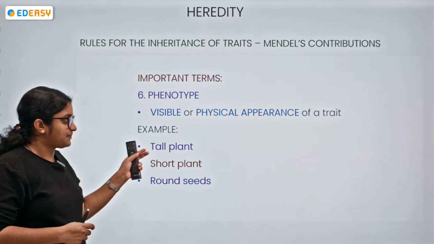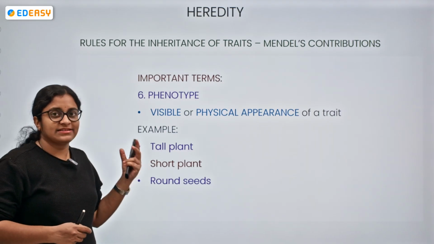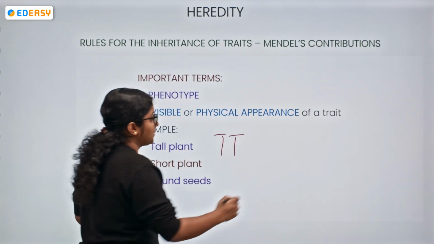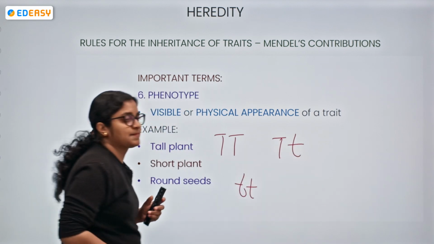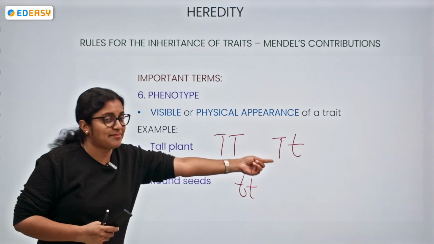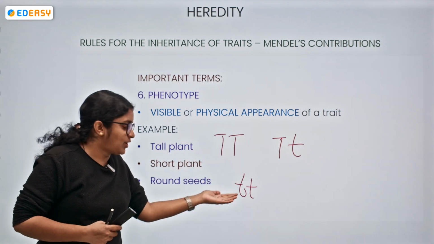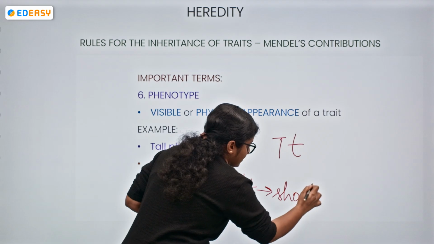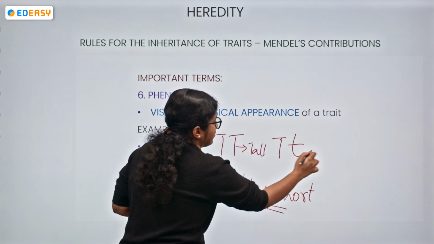Suppose I give you one combination. Now tell me what the combination is. Capital T, capital T, small t, and small t, small t. Now, capital T means tall plant. Capital T, small t is which plant? Tall plant only. Small t, small t corresponds to short. So let's say this is tall, this is tall,